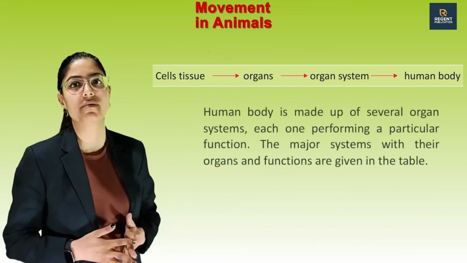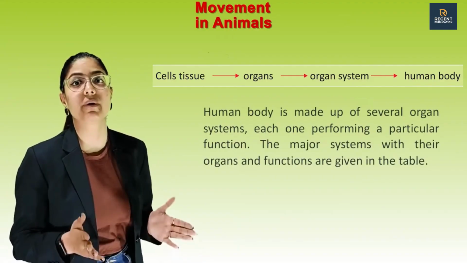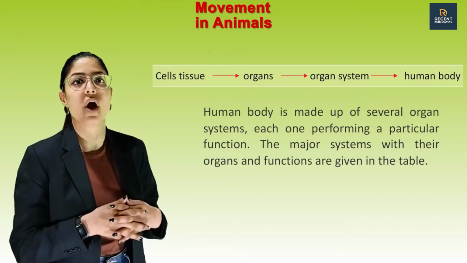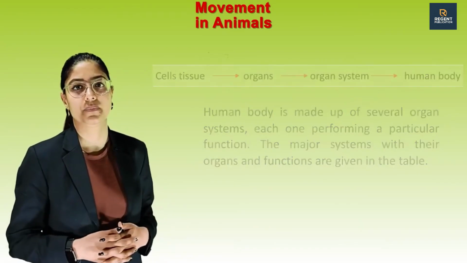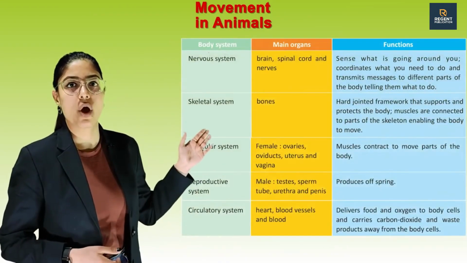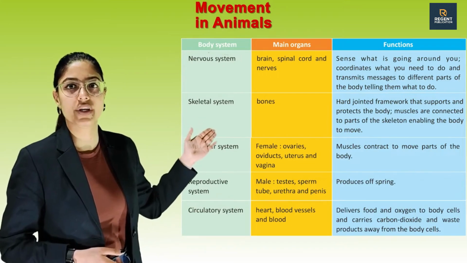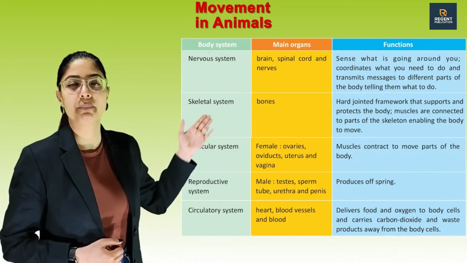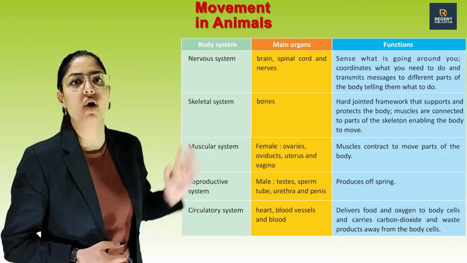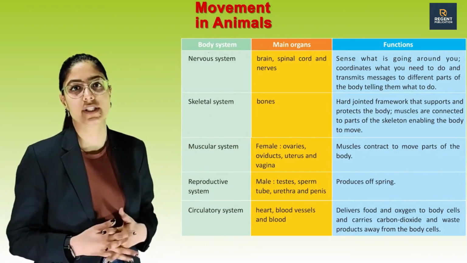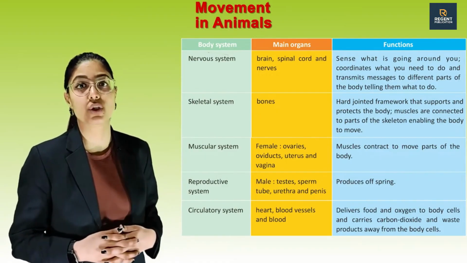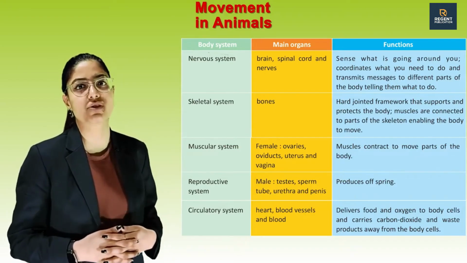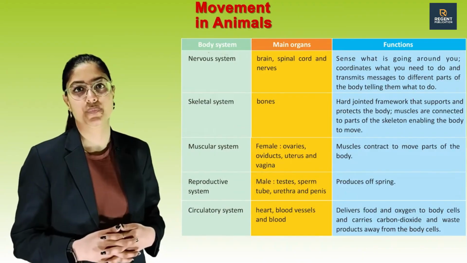The human body is made up of several organ systems, each one performing a particular function. The major systems with their organs and functions are given in the table. See this table. Body system, main organs, functions. Nervous system, main organs: brain, spinal cord and nerves. Functions: sense what is going on around you, coordinate what you need to do and transmit messages to different parts of the body telling them what to do.